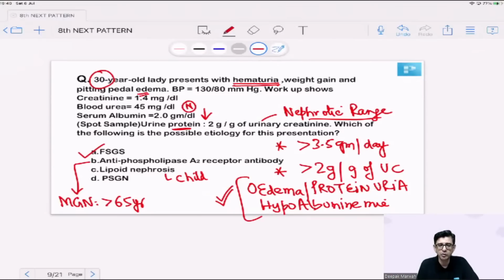And when it comes to C, that would be a pediatric presentation, and post-streptococcal glomerulonephritis will always have hypertension and hematuria. Since the hypertension component is not given, and there is no mention of any complement deficiency, and moreover, there should be a subnephrotic proteinuria. Suppose the value given was 1 gram per gram of urinary creatinine, subnephrotic proteinuria, then I would have considered PSGN in the patient.